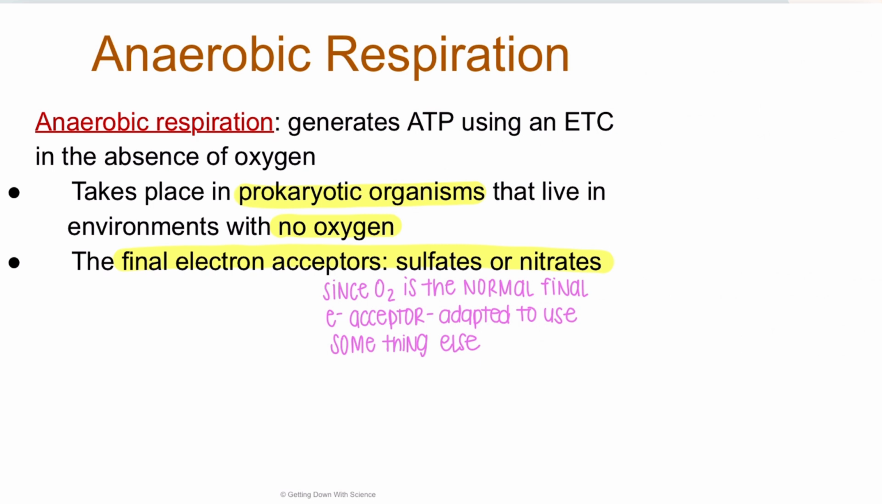So this is whenever I'm generating ATP using an electron transport chain that works without oxygen. So this is specific to prokaryotic organisms. Eukaryotic organisms require oxygen as their electron acceptor. So this is bacteria only here. And what happens is that they have a different final electron acceptor. They actually use sulfates or nitrates instead. So since oxygen is the normal final electron acceptor, these organisms have adapted to use something else instead of the oxygen.